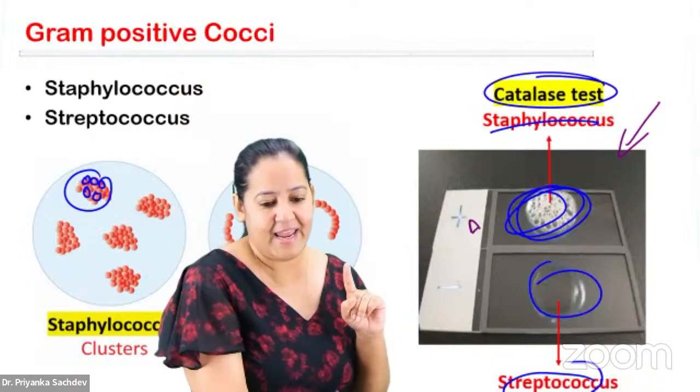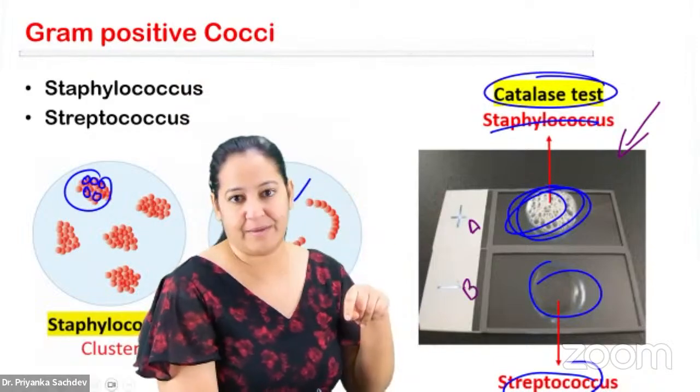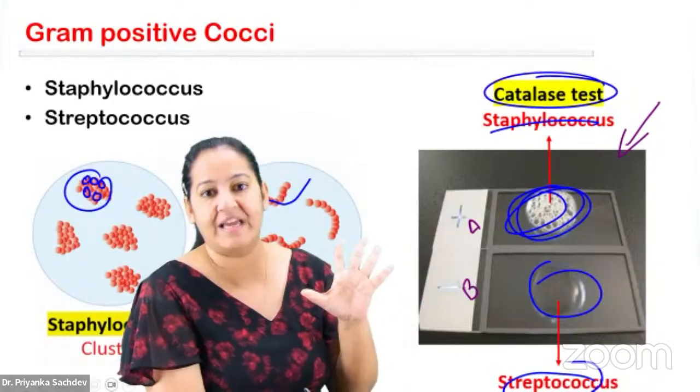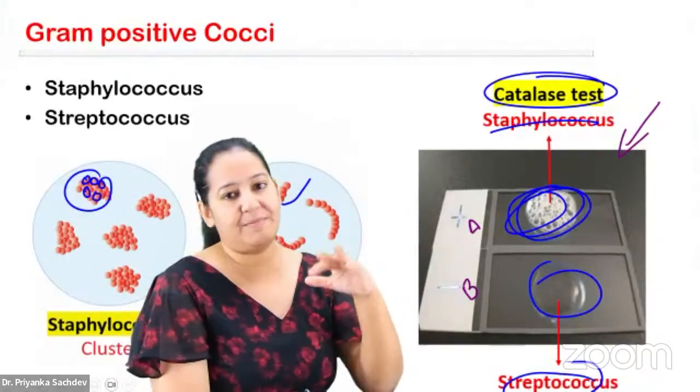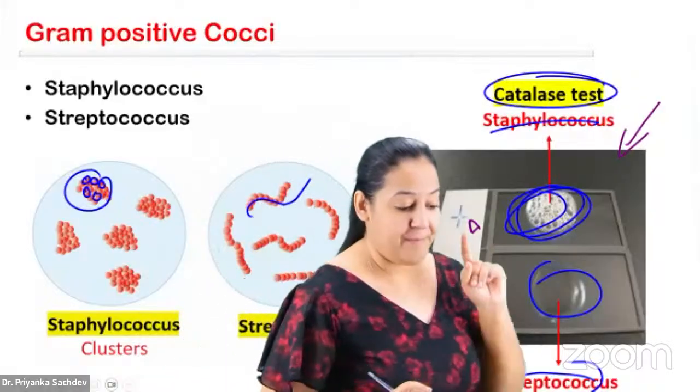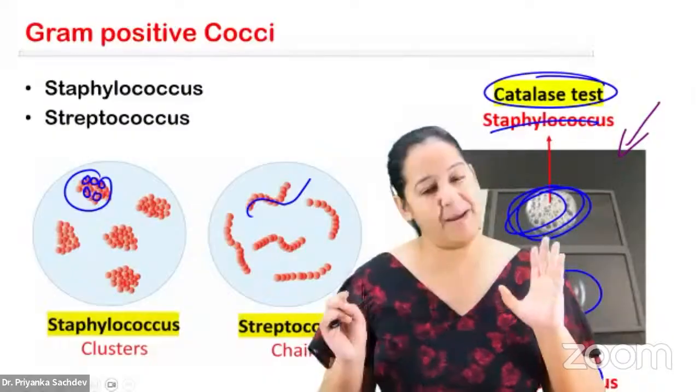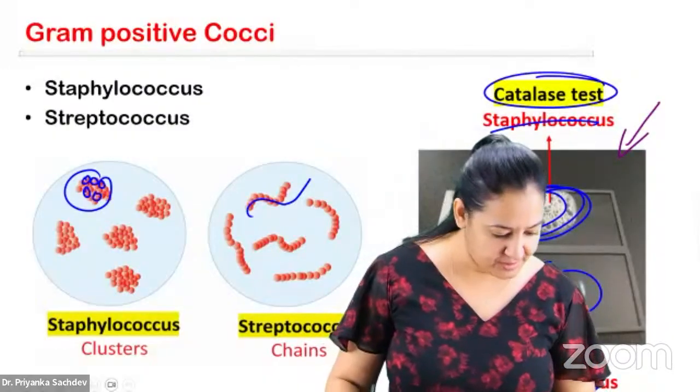Number 3, name this bacteria. Let's name it A and B. So what is A, what is B? A is Staphylococcus and B is Streptococcus, if they provide it as a GPC. Out of the GPC, A is Staphylococcus, B is Streptococcus. So based on the image is 1, but we can make multiple questions.